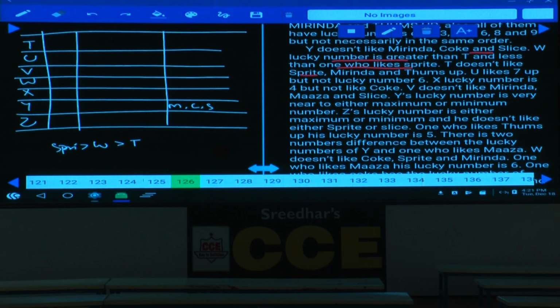T does not like Sprite, Mirinda, and Thumbs Up. And U likes 7-Up, but not lucky number 6, so lucky number 6 is ruled out for this person. And X's lucky number is 4, but X does not like Coke, hence Coke is ruled out here.